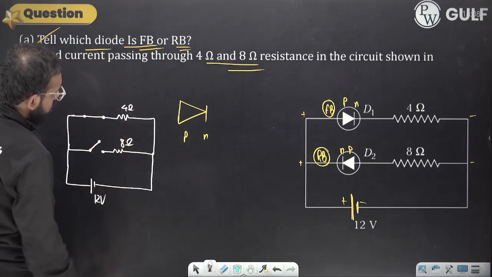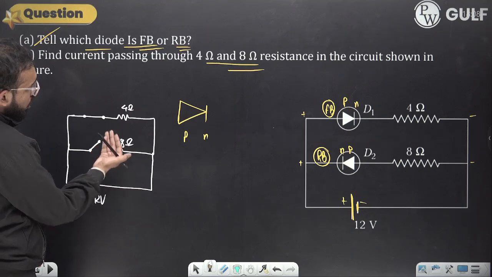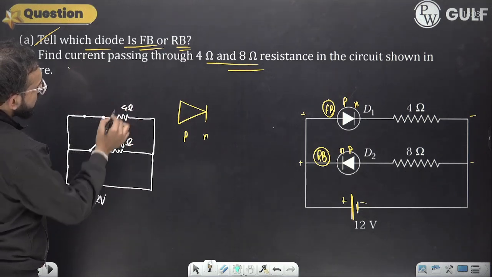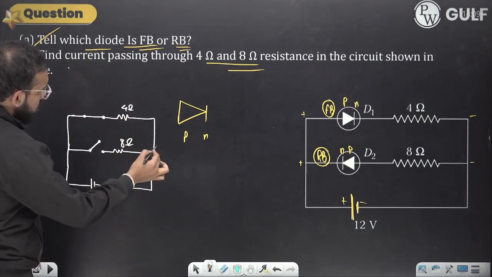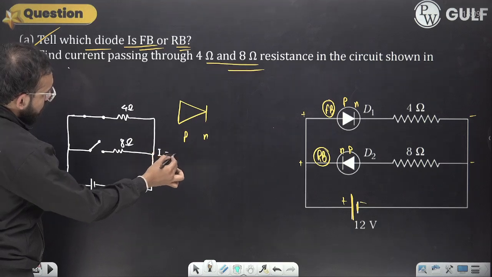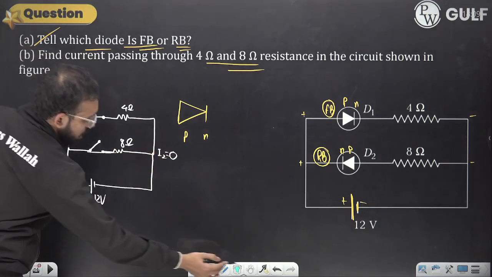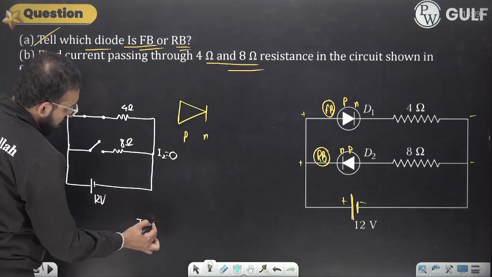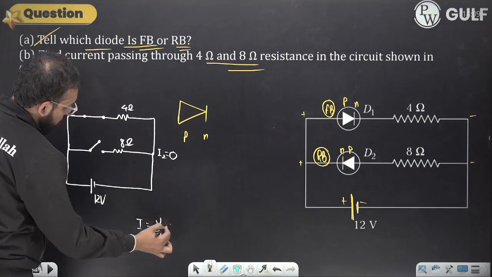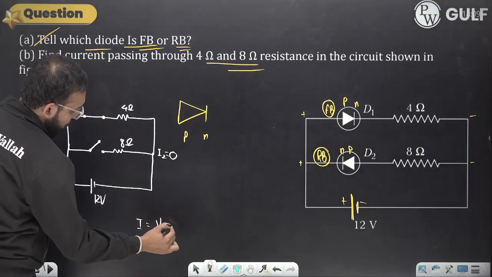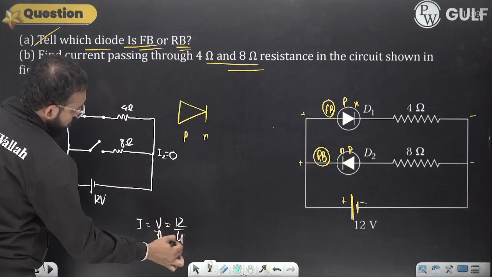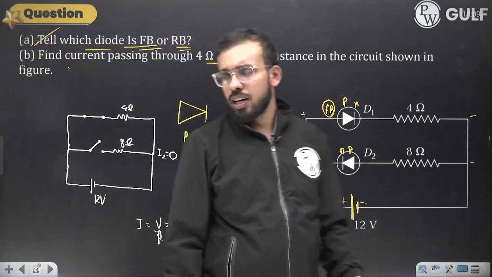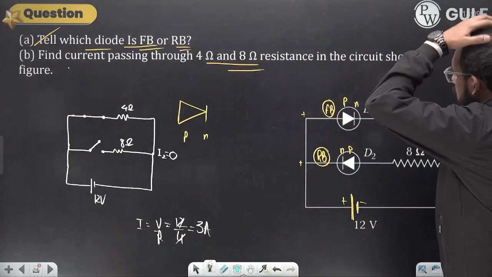Now simply you can solve. If you want, you can remove this also from the circuit. You need to find the current through the 4 ohm resistor and the 8 ohm resistor. Across the 8 ohm resistor, the current would be 0, as no current flows in this branch. For this branch, simply apply I equals V upon R. Potential drop across this is 12 volt, resistance is 4, so it cancels out to 3 ampere. Yes, 3 ampere current is flowing in the circuit as shown in the diagram.